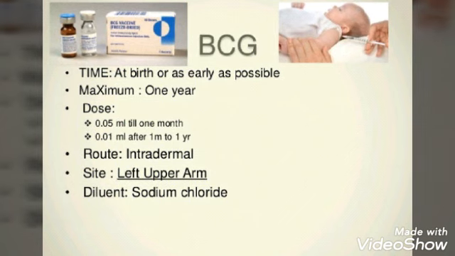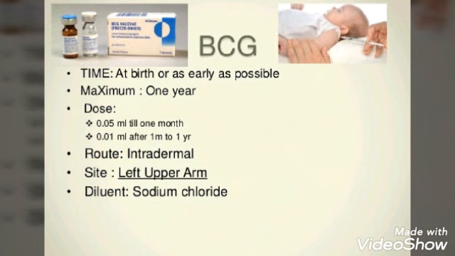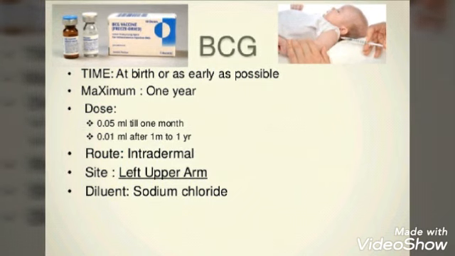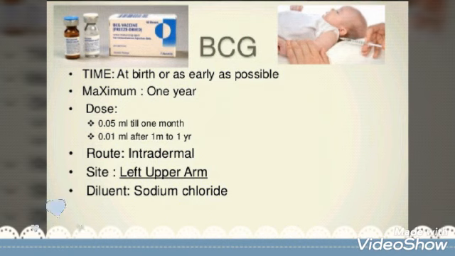The route is intradermal, the site is the upper arm. Dilution is with sodium chloride; mainly it is not diluted but it is written here, so we'll see how the doctor advises. It is given by the intradermal route on the left upper arm.